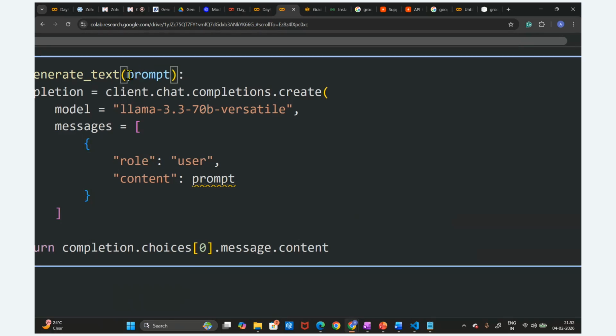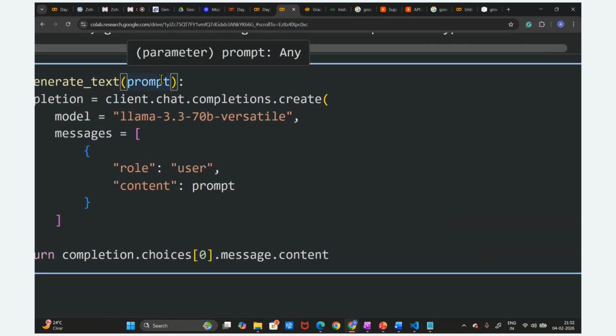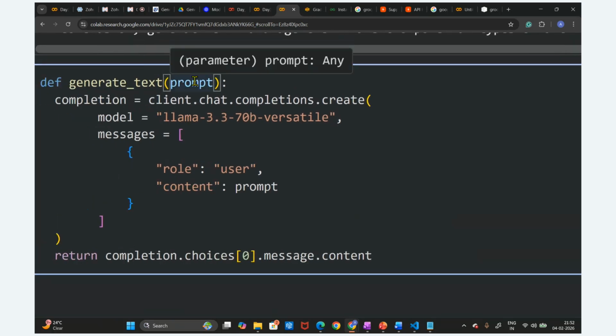Initially we passed X and Y parameters, but now I'm going to pass a prompt. The user can ask any prompt. Here I have hard-coded it, but that will not always be true, so we have to change this prompt as per the user query.